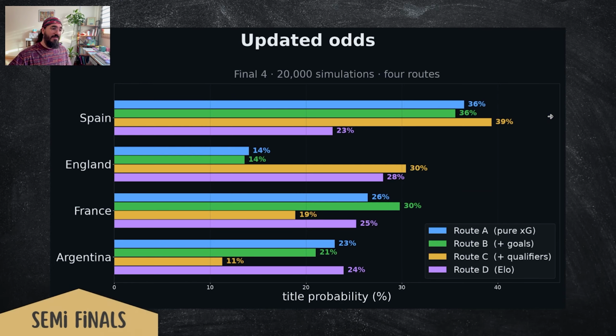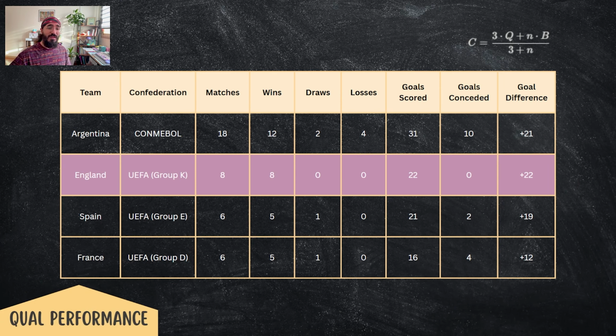So why is the stark difference? If you calculate the odds for each of them, you can again see England is the underdog when you look at pure XG, but when you include the qualifiers in your training data, it's not an underdog anymore. And why is that the case? Because their qualifier performance was really impressive, and I don't want to be blind to that because this happened with the same team. Just last year they played these games and they showed an impressive 0 goals conceded in 8 matches, and I believe if England keeps up this performance, they are going to show us that they can win the World Cup.